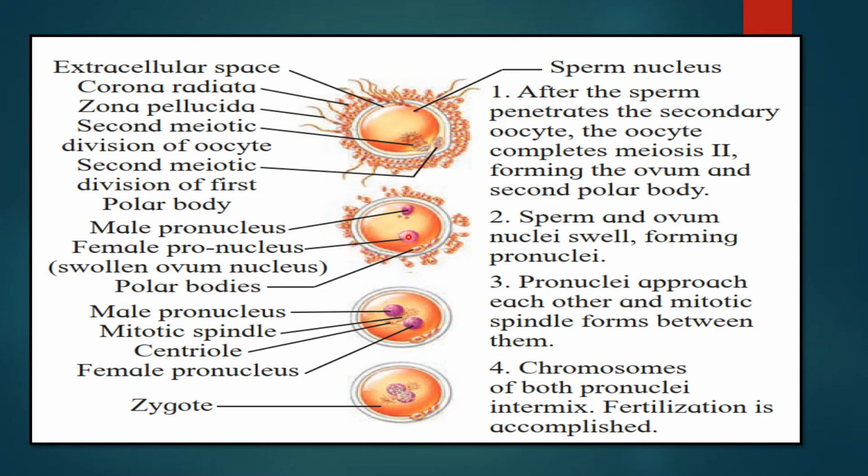After the entry, the sperm and the ovum nuclei swell and form the pronuclei. This one is the male pronucleus and this is the female pronucleus. Pronuclei approach each other and a mitotic spindle forms between them. Always remember, the mitotic spindle forms when there is a presence of centriole. Chromosomes of both pronuclei intermix. Now there is a step where mixing takes place. Fertilization is accomplished and there is formation of the zygote. So these are the steps of fertilization.